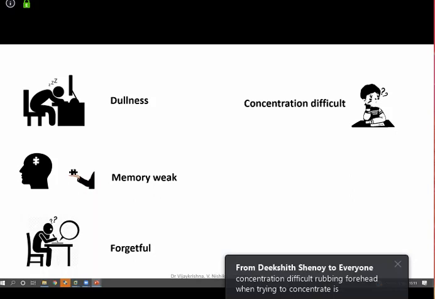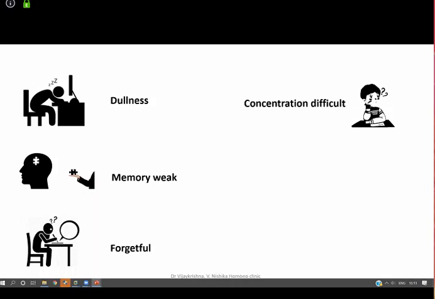Okay, concentration difficult, rubbing forehead when trying to concentrate. Now this is the rubric that we have taken. Dr. Dikshit has given this, absolutely right. So concentration difficult, and he used to keep rubbing his hand over the forehead; you have it under the sub rubrics. Why I'm trying to tell you this is, many times we tend to give less importance to the sub rubrics. So when you have a big rubric, also try to understand, go into the details.